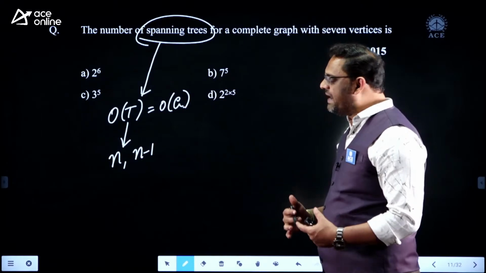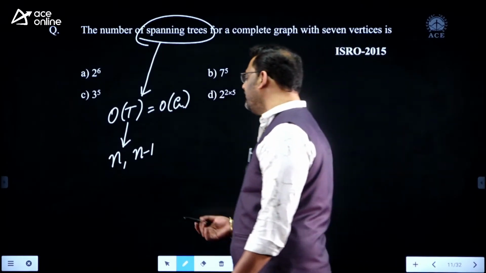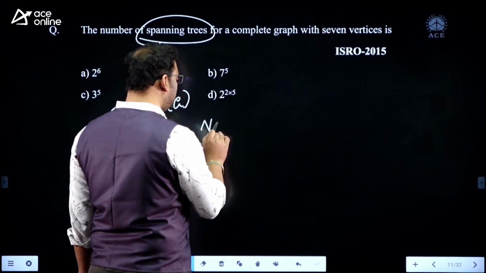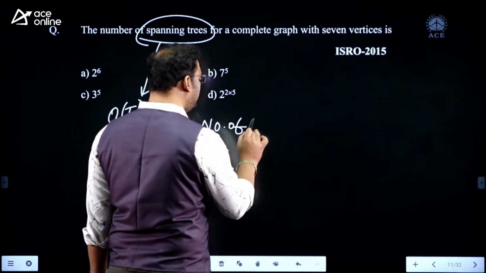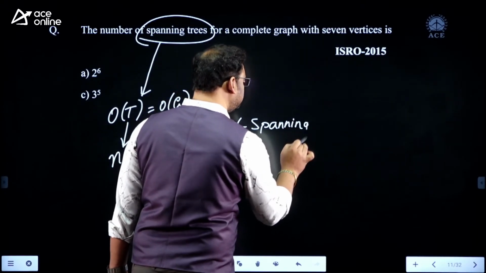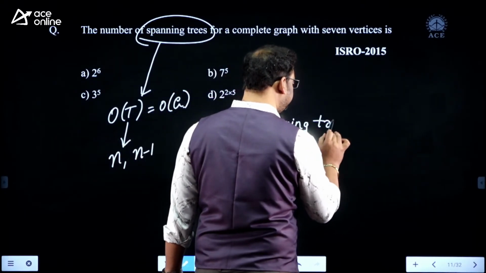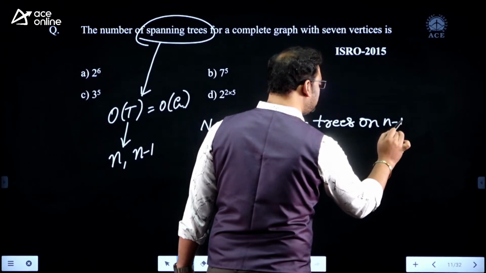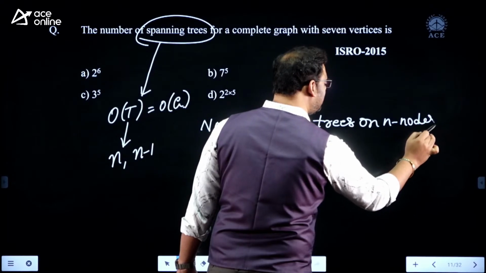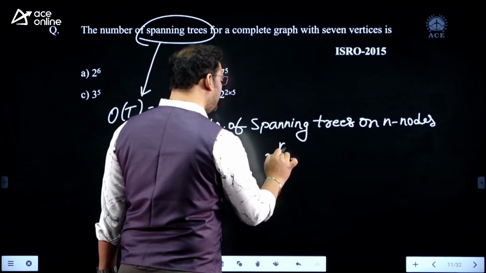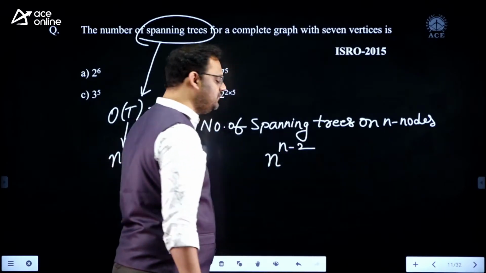Then how many spanning trees can we prepare? We have the direct formula for spanning trees. The number of spanning trees on n nodes is equal to n power n minus 2.